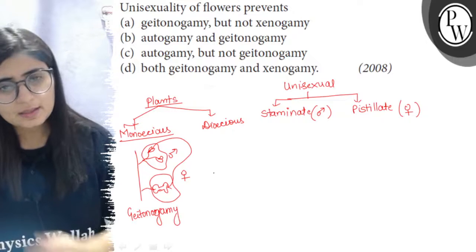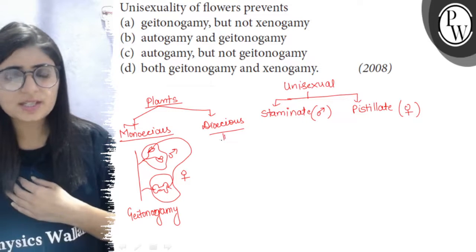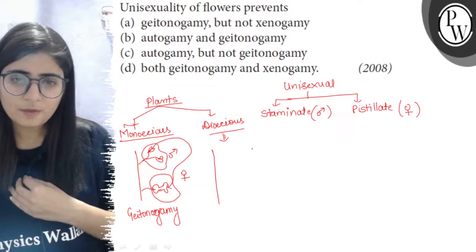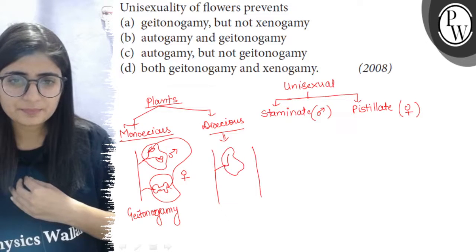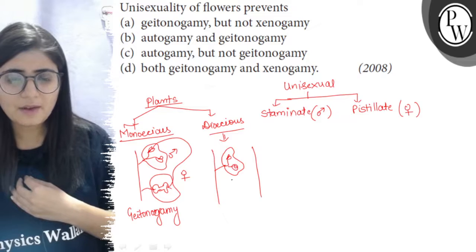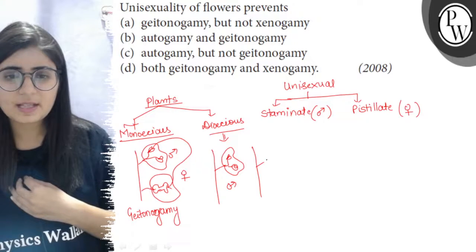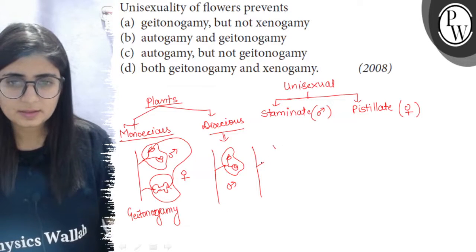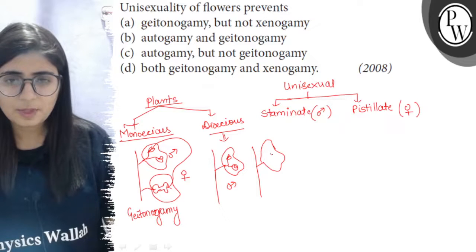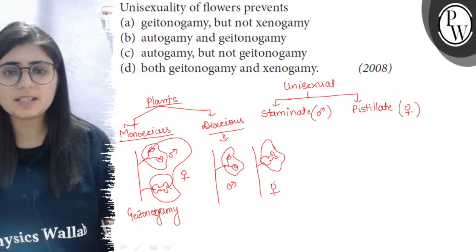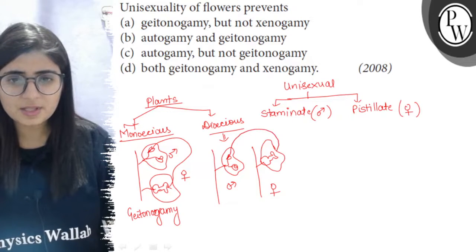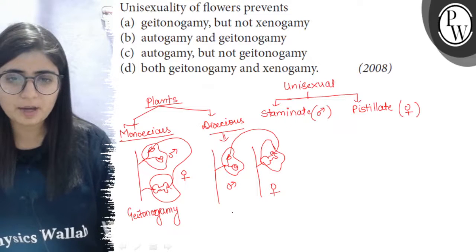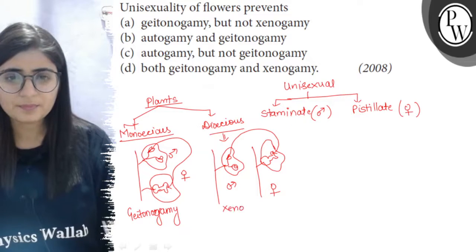While in the second condition, the dioecious condition, there are two different plants, meaning a plant has either the male flower or the female flower. So in such a condition, the plants are different and the flowers are different, and if pollination takes place, such a pollination between two different plants is called xenogamy.